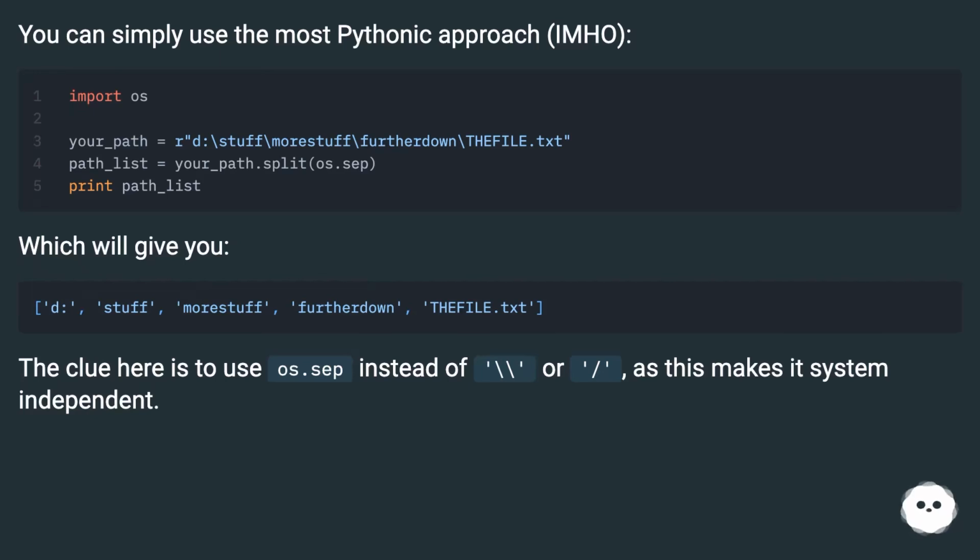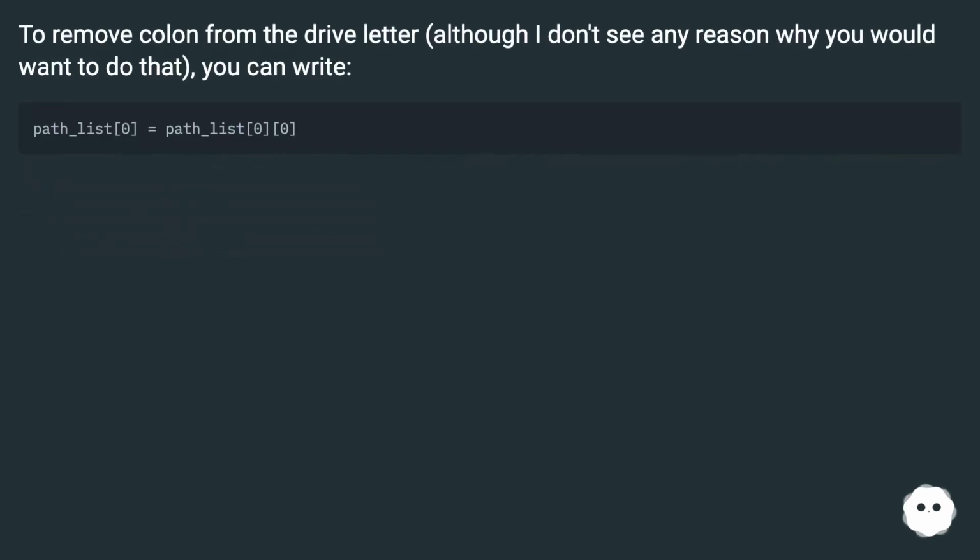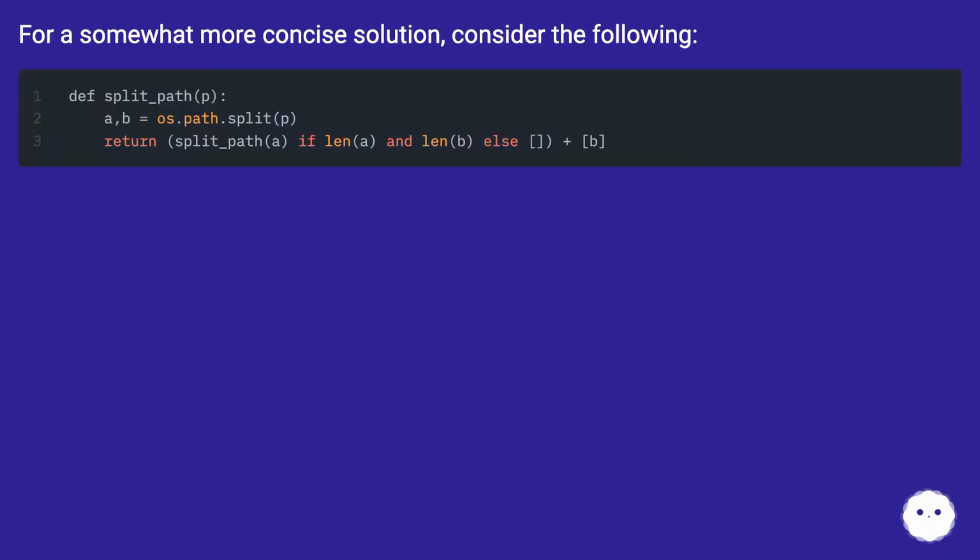The clue here is to use os.sep instead of a single quote or /, as this makes it system independent. To remove the colon from the drive letter, although I don't see any reason why you would want to do that, you can write. For a somewhat more concise solution, consider the following.